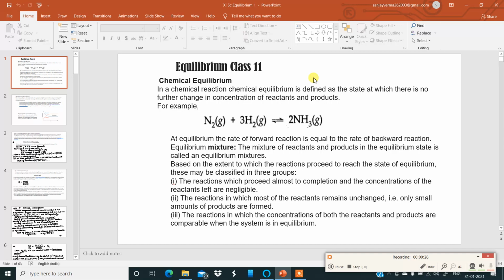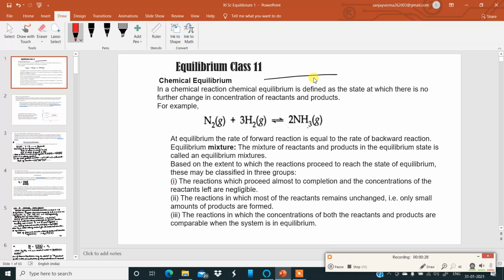Chemical equilibrium. Now, in a chemical reaction, chemical equilibrium is defined as the state at which there is no further change in concentration of reactants and products. That means the concentration of the reactants as well as the concentration of the products is not changing. That is in simple language.